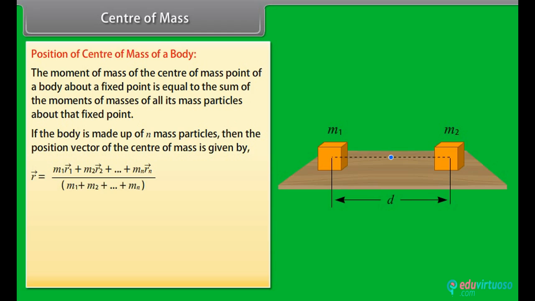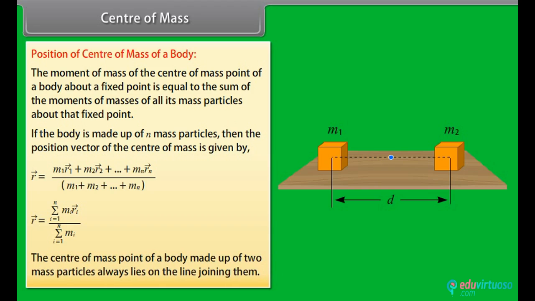On summarizing the above relation, we get r vector is equal to summation from i equal to 1 to n of mi into ri vector, divided by summation from i equal to 1 to n of mi. The center of mass point of a body made up of two mass particles always lies on the line joining them. Motion of center of mass.